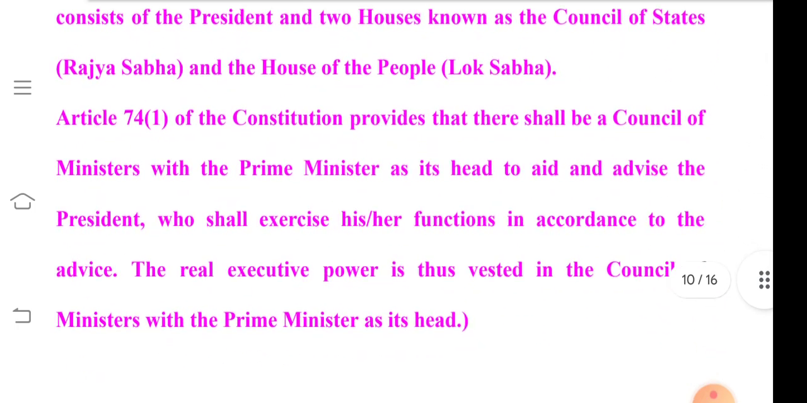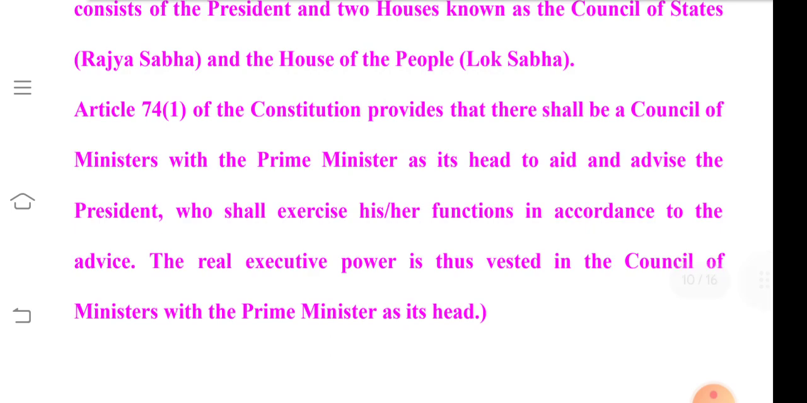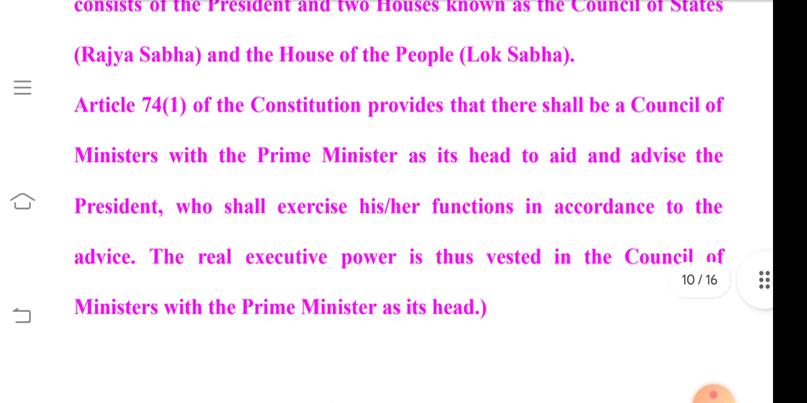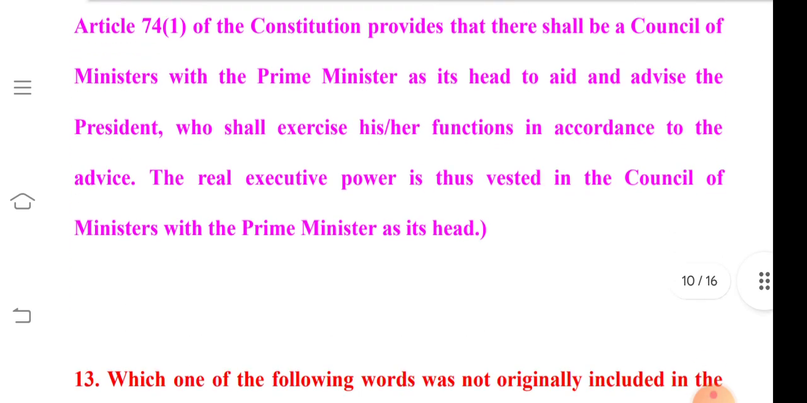Article 74, Clause 1 of the Constitution provides that there shall be a Council of Ministers with the Prime Minister as its head to help and to advise the President, who shall exercise his functions as per the advice given by the Council of Ministers along with the Prime Minister. The real executive power is thus vested in the Council of Ministers with the Prime Minister as its head.